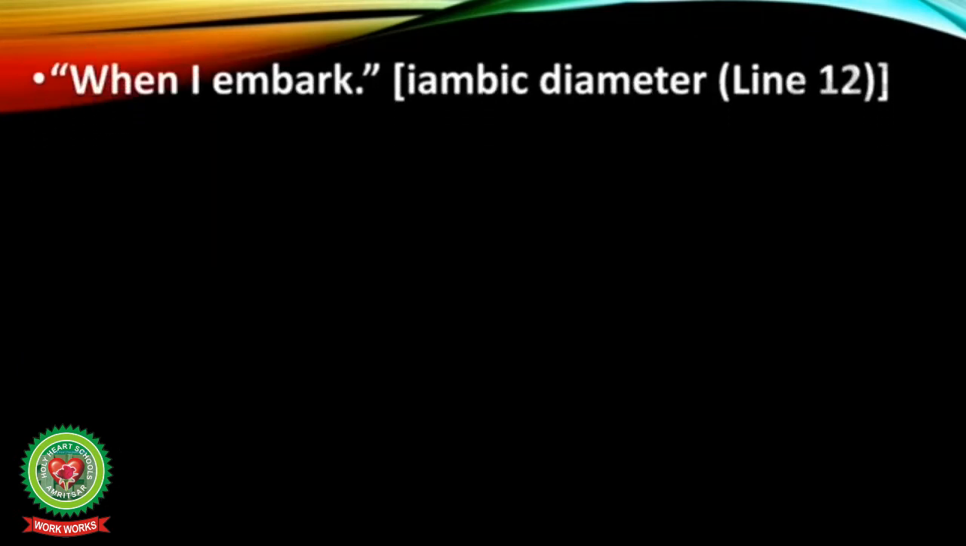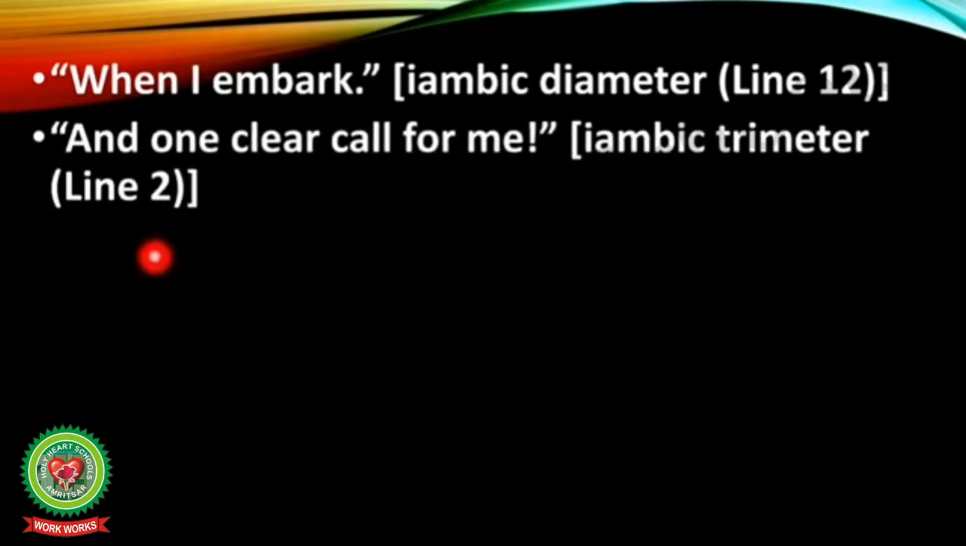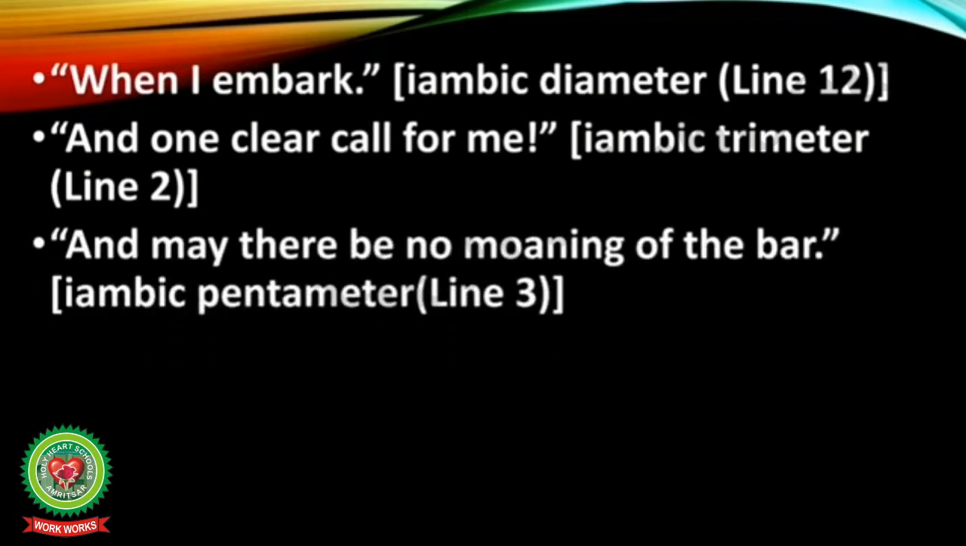See, when I embark, it is iambic dimeter. So there are two stressed syllables, each preceded by an unstressed syllable. And one clear call for me, it is iambic trimeter. Means there are three stressed and unstressed syllable pairs. And may there be no moaning of the bar, iambic pentameter. Means 5 unstressed syllables, each followed by a stressed syllable.